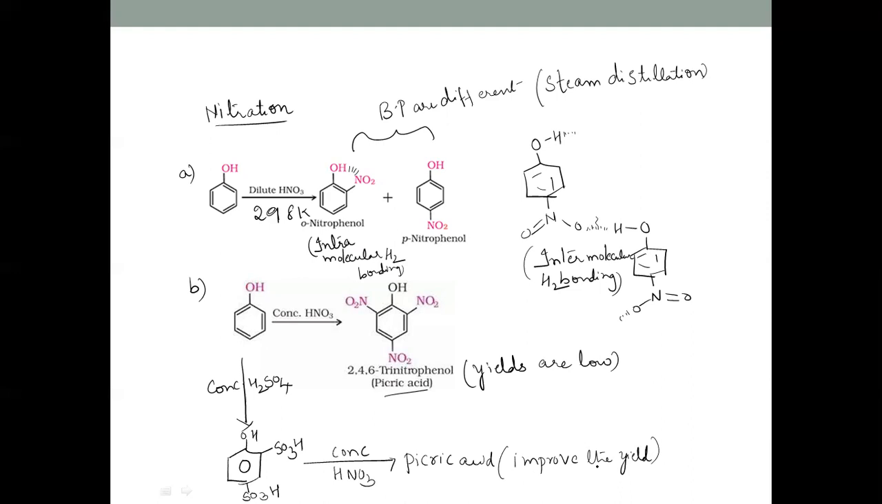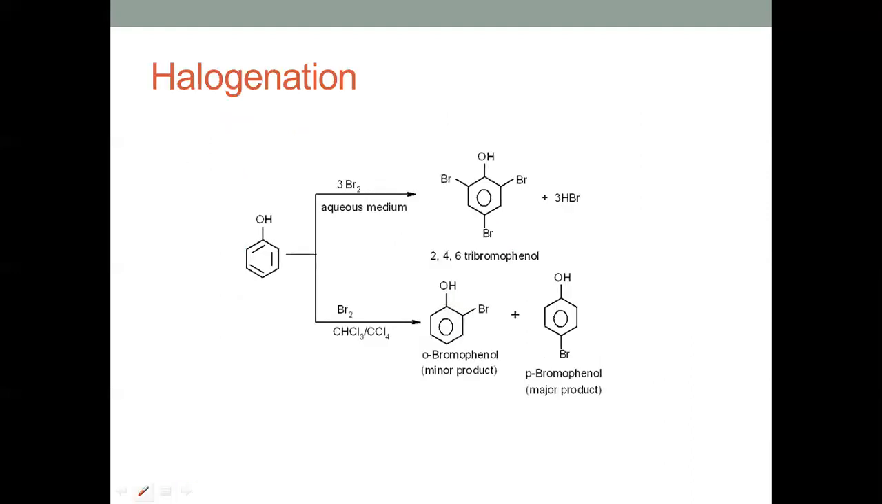Right. Next one is halogenation. As we have seen how the nitration reaction occurs, now halogenation. When phenol is treated with Br2 in the presence of water, we get 2,4,6-tribromophenol. But when phenol is treated with bromine in the presence of low polarity solvents like chloroform or CS2, we get a mixture of ortho-bromophenol and para-bromophenol. This para-bromophenol is the major product and this is the minor product.